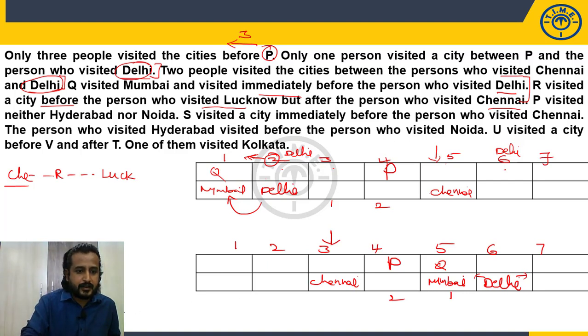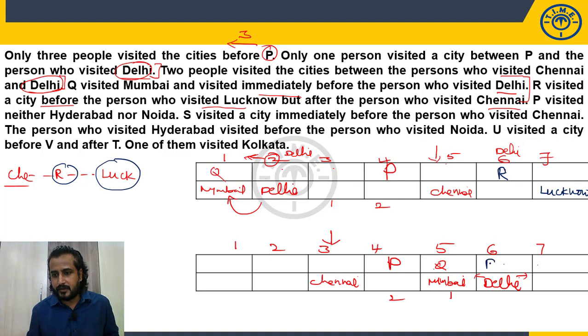So let's check it. Are you able to fix R and Lucknow with the help of this statement? Chennai is here. So after Chennai R, and then after R Lucknow. So the only possibility is R here and Lucknow being here. Okay. Now in this case Chennai is here. So where can I take R? After Chennai I have to take R. So it is already PQ. So R can be one of these 2. But after R I should also take Lucknow. So the only possibility is R here, and here is Lucknow. So in both the cases, R is the 6th and the one who visited Lucknow is the last person to visit the city. So R, Lucknow in both the cases.